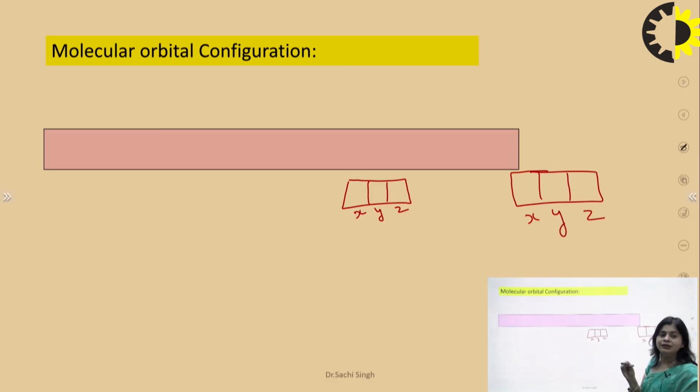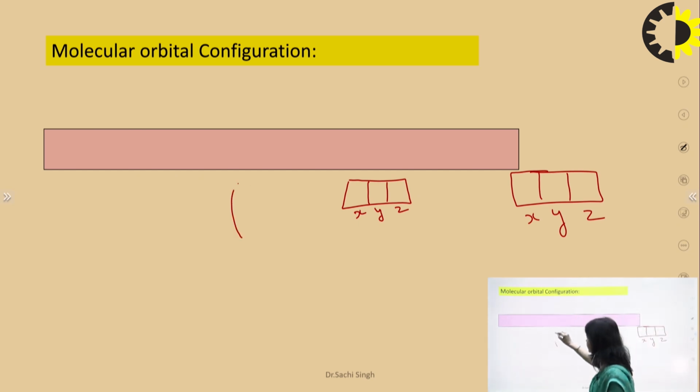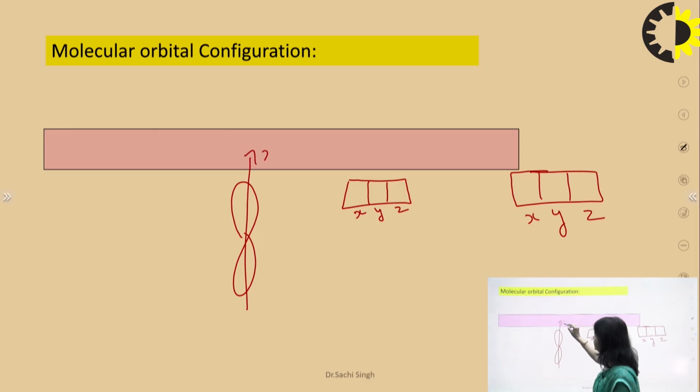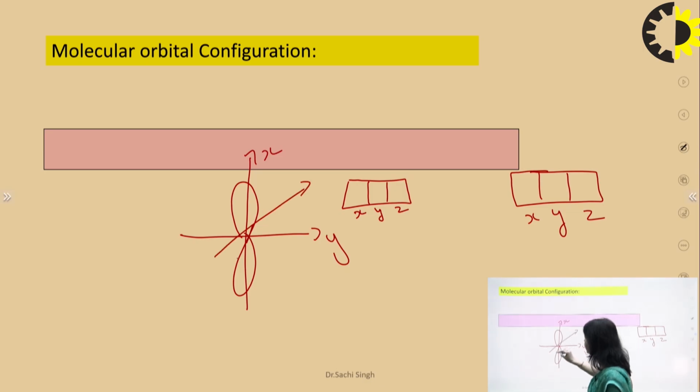So the p orbital structure is a dumbbell shape. Suppose it is in this way, this shape. So it is x, y, z. Suppose one is on the x axis, whatever we designate, x, y and then z.